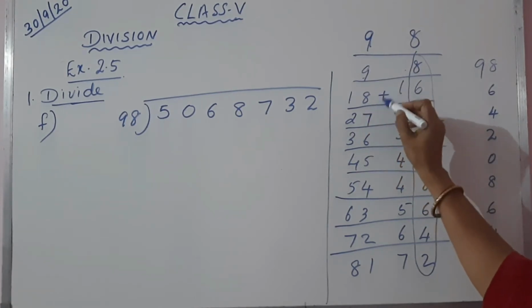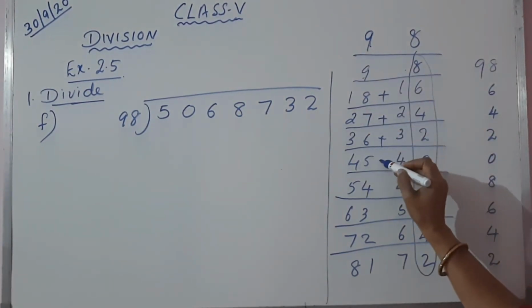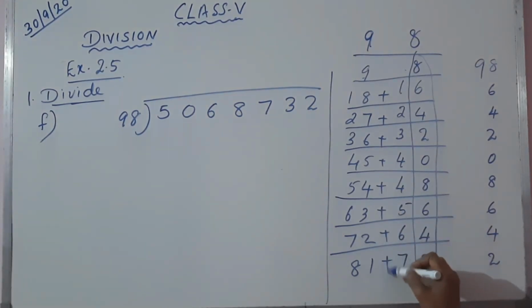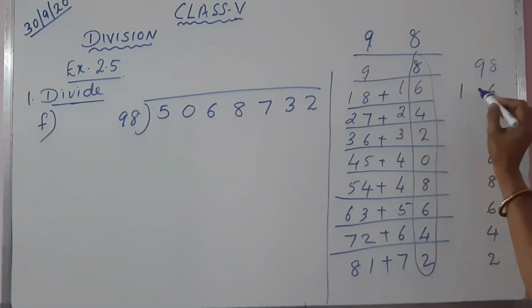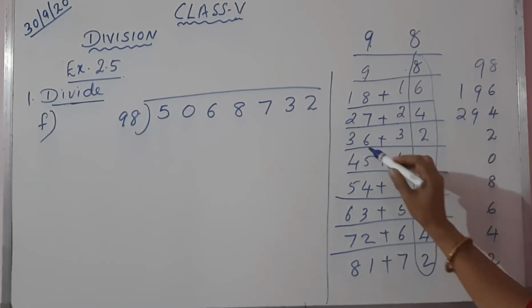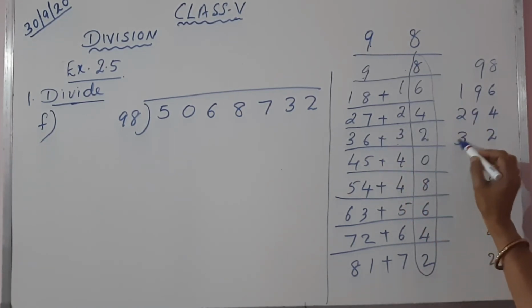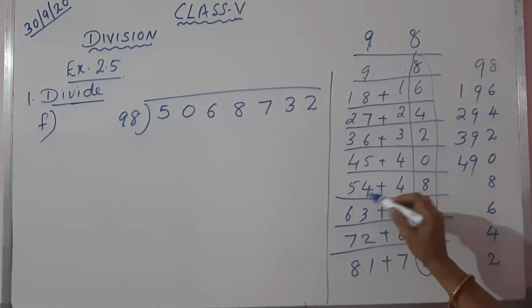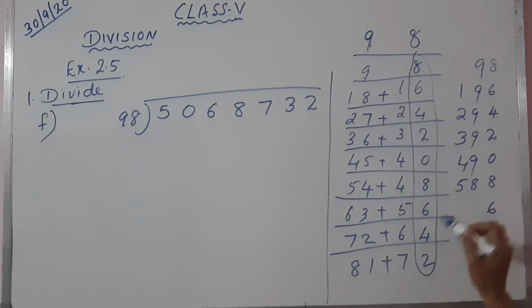From the second number onwards we are having digits, so what we should do, we should add those digits to the 9 table number. 18 plus 1, 19. 27 plus 2, 29. 36 plus 3, 39. 45 plus 4, 49. 54 plus 4, 58. 63 plus 5, 68. 72 plus 6, 78. And 81 plus 7, 88.